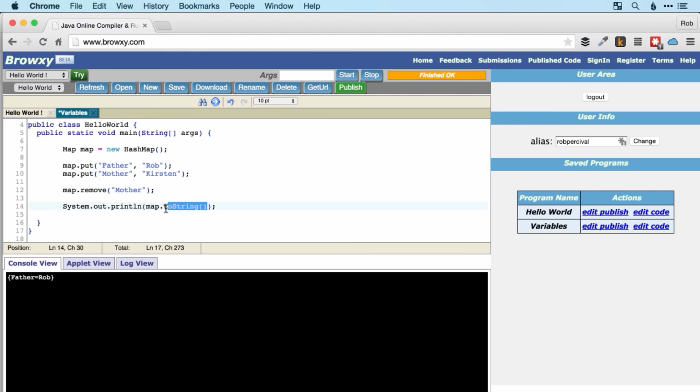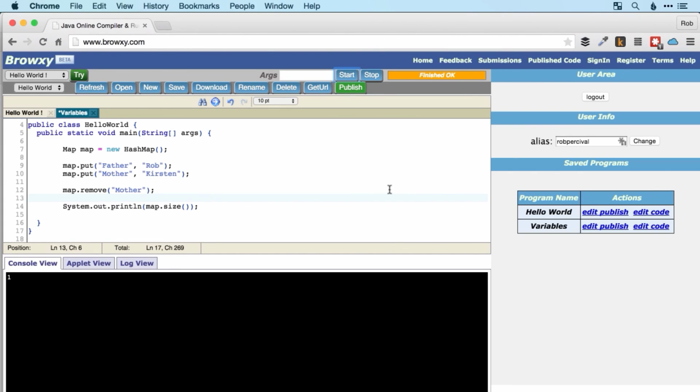And finally, as with arrays, we can use map.size to tell us the number of items in the map. So in this case, just 1. That's as far as we're going to go with arrays, lists, and maps for the moment. But later on, we'll see how to do things like loop through an array or a list or a map, find specific values, and a lot more.